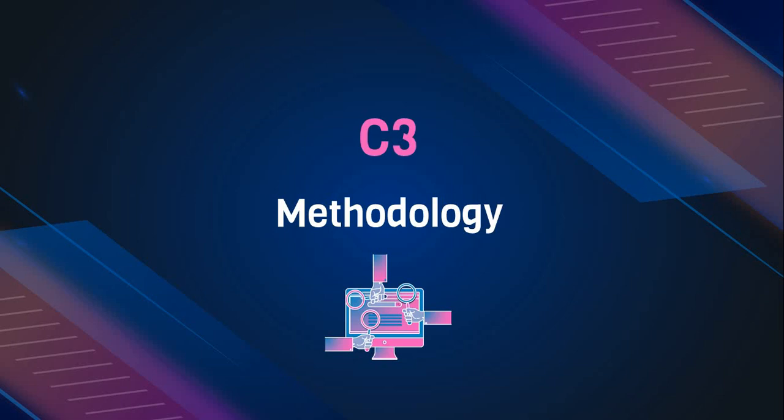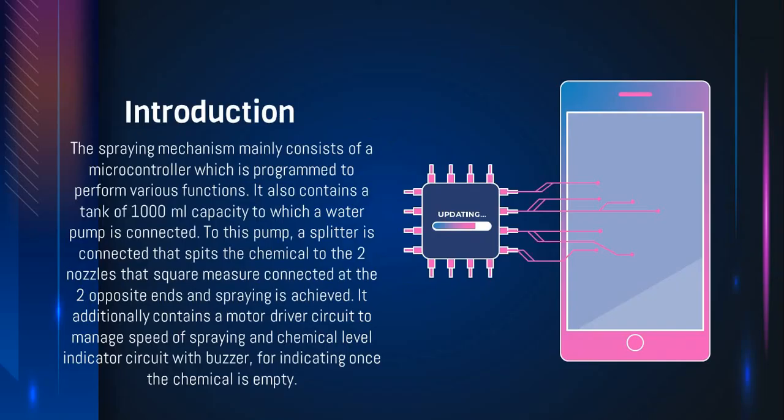Next, the last part of chapter 3 for methodology. Introduction. The spraying mechanism mainly consists of a microcontroller which is programmed to perform various functions. It also contains a tank of 1000 ml capacity to which a water pump is connected.